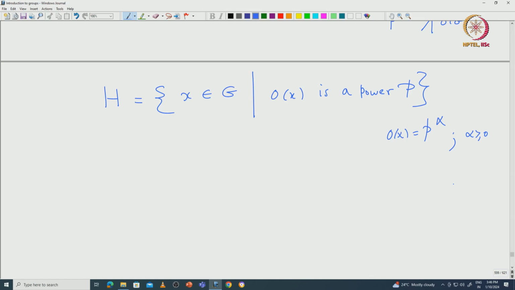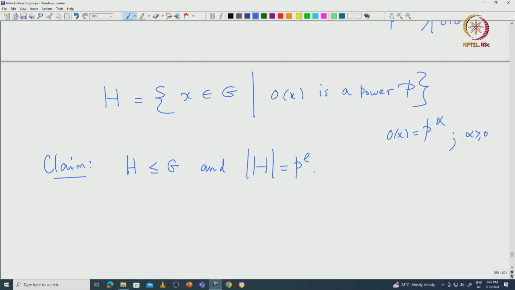Now one can define H, a subset of G, consisting of those elements such that the order of x is a prime power p^alpha for alpha greater than or equal to 0. What we claim in this case is that this is the Sylow p-subgroup. Indeed, H is a subgroup of G and this H must have cardinality p^e. These two things we will verify in this case.